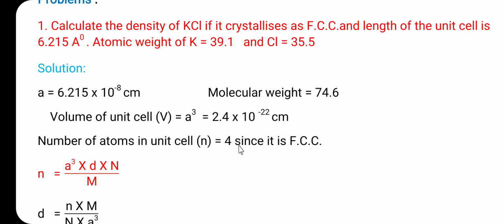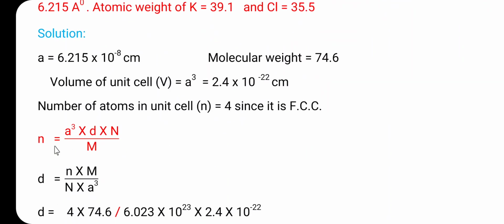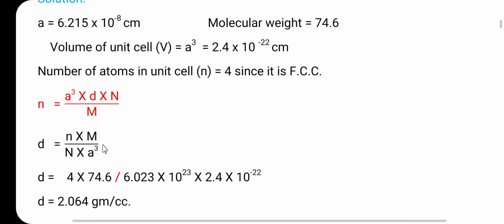That is why n is equal to 4, and the formula is N = a³ D n / m. This can be rearranged: D = n m / (N a³). Here n is the number of atoms in the unit cell, m is the molecular weight, capital N is the Avogadro number, and a is the cube edge, or the length of the unit cell.